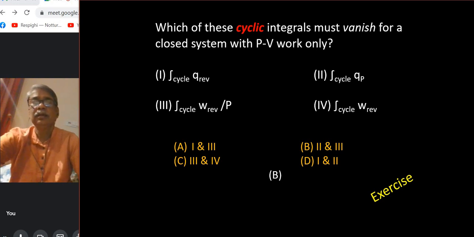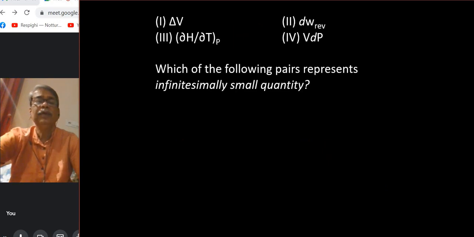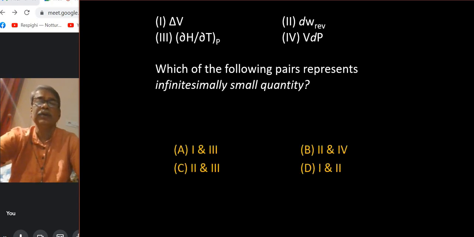Okay, so the next question: which of the following pairs represents infinitesimally small quantity? The options are A, B, C, D, and the answer is going to be B, which means 2 and 4. So dW reversible is minus PdV, and the fourth option is VdP. They are of course in differential form, but the other two are not in differential form. One is a partial derivative, it's a given quantity, and delta V is a definite finite amount, not an infinitesimal quantity. So that's the clear answer.